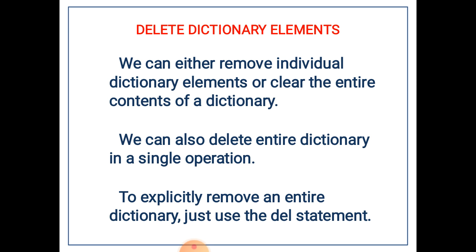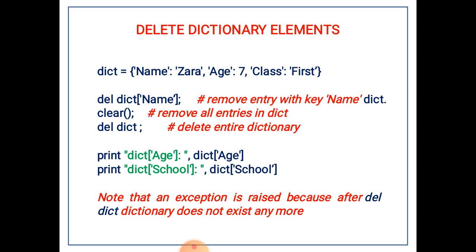So in a dictionary we can either remove an individual dictionary element or clear the entire contents of a dictionary. Deleting an entire dictionary can also be done in a single operation. To remove an entire dictionary we can use the del statement. The example given here has 3 keys, name, age and class, with the values Zara, 7 and first respectively.